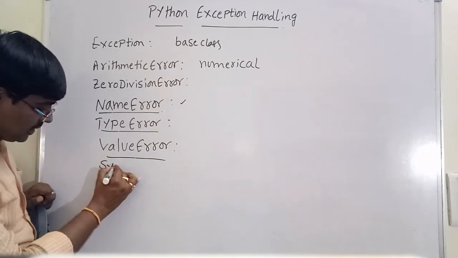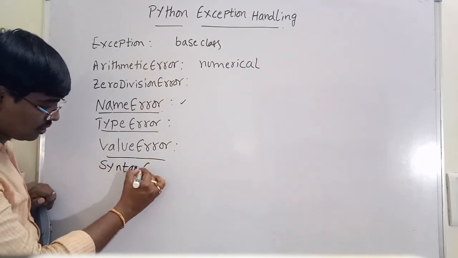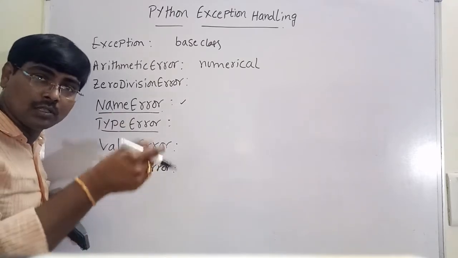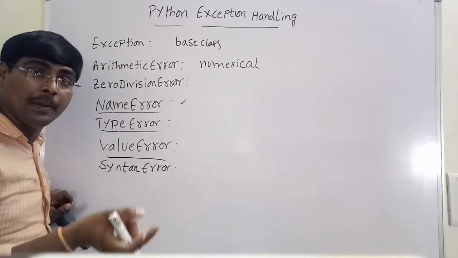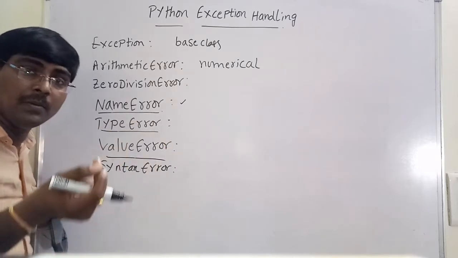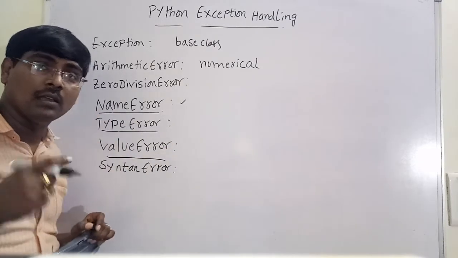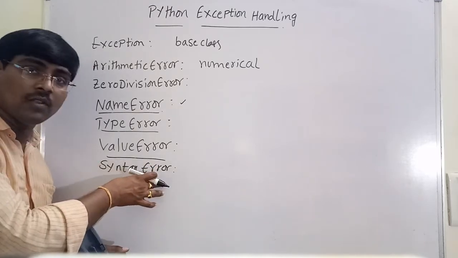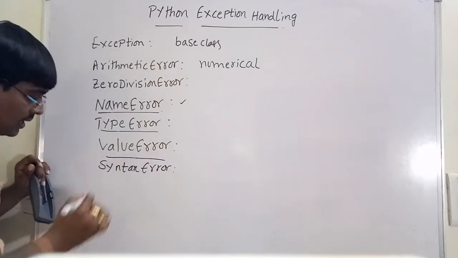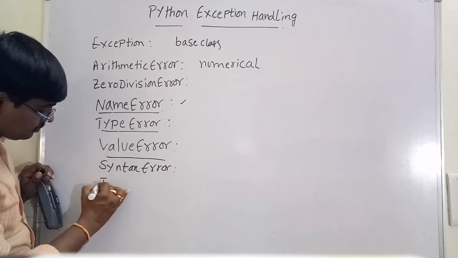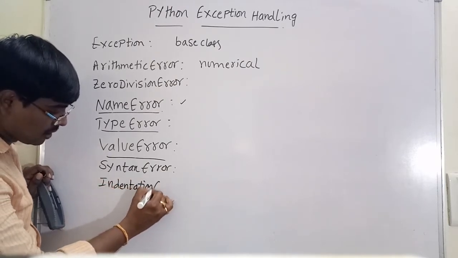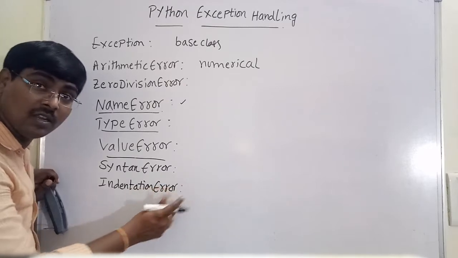Next, syntax error. Everyone knows syntax error. Suppose in Python we are using print, and by mistake you miss the letter T. That is a syntax error. Any mistakes in the syntax of the program come under syntax error. Next, indentation error. In Python, indentation is very important.